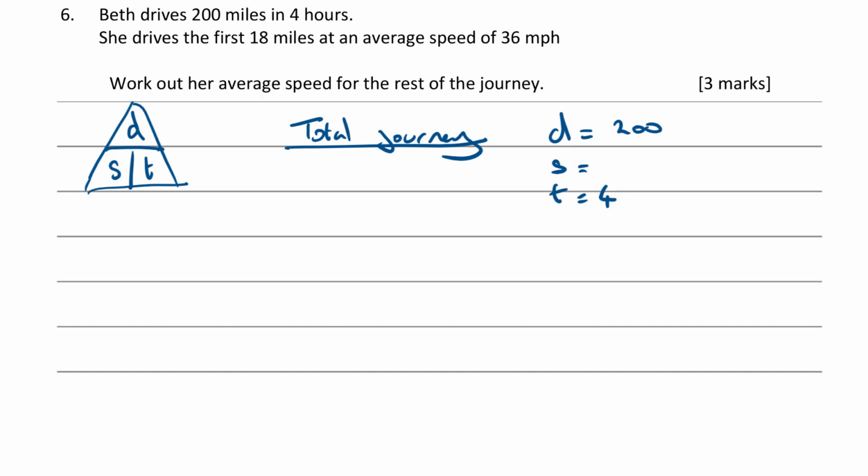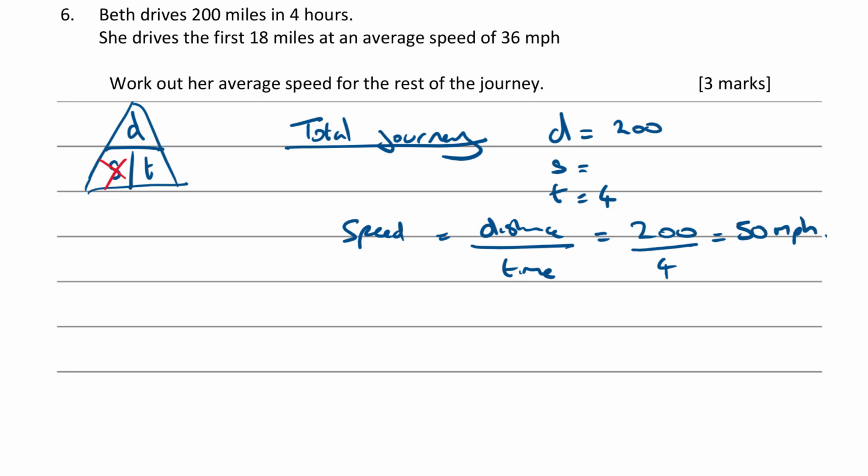Stick your finger on top of the one you're trying to find, in this case S, and the triangle tells you what to do with the other two. So average speed is distance traveled divided by time taken. In this case, it's 200 divided by 4, which is 50 miles per hour. So that's the average speed for the whole journey.